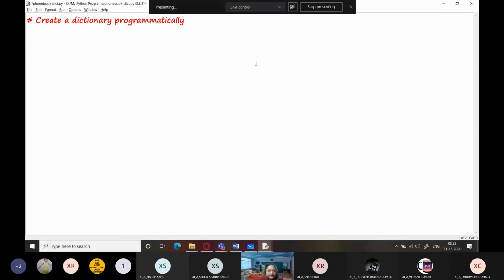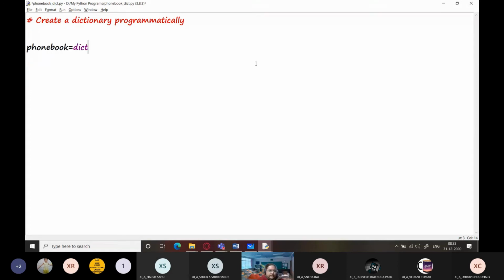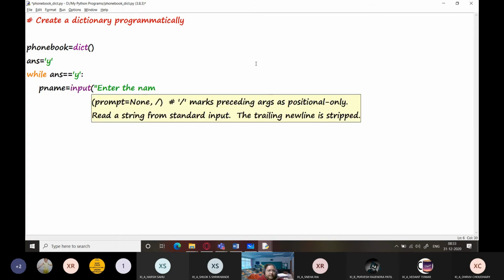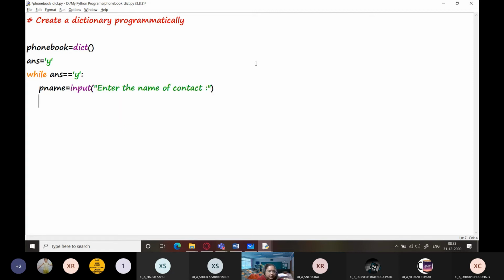Here, firstly, we are going to create a dictionary phone book using the dict function. And now we are going to ask for the values. So ans equals y. While the user's answer is yes, first accept the name of the person. So I'm writing here p name, that is name of the person. Enter the name of contact. You can also take c name for contact name.